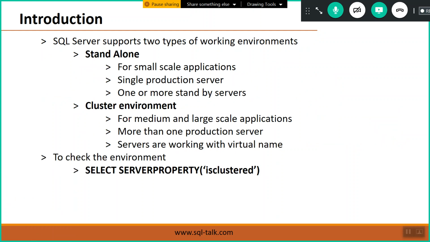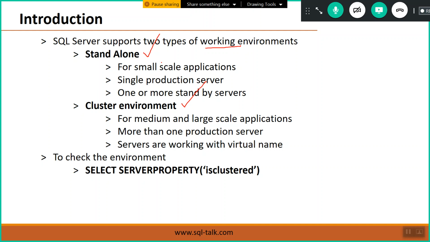And a very important point is there in today's class. SQL Server supports two types of working environments. One is the standalone environment. The second one is the cluster environment. Standalone is for small scale applications, where we maintain a single production server.